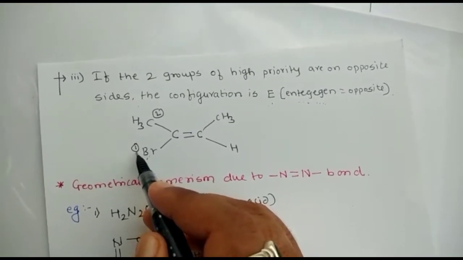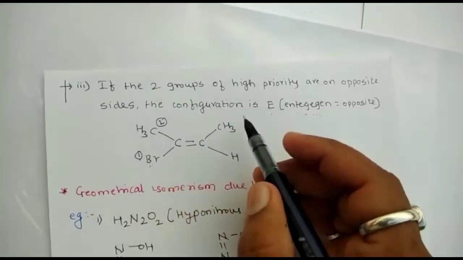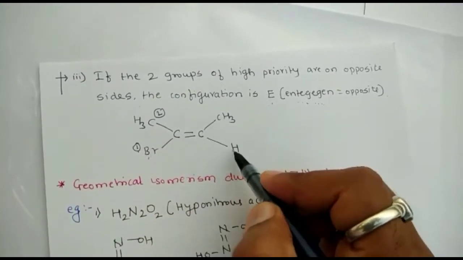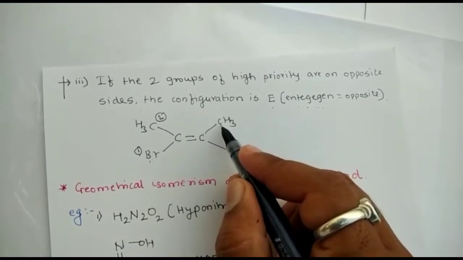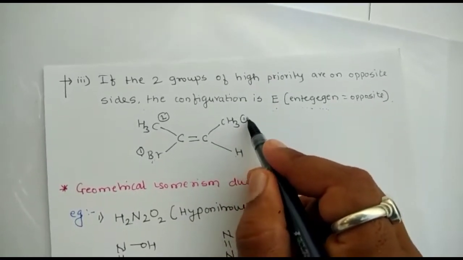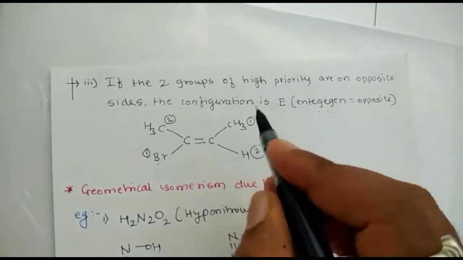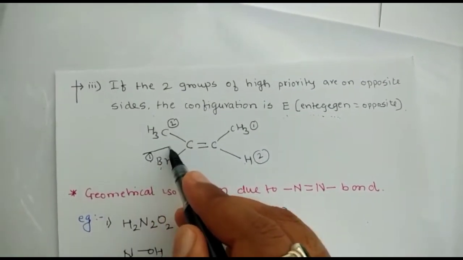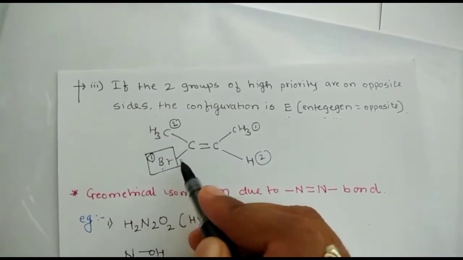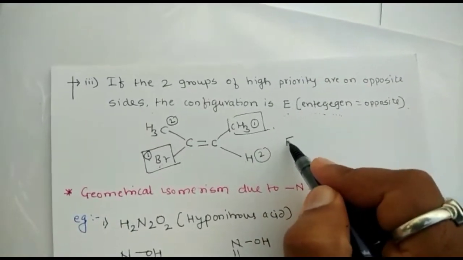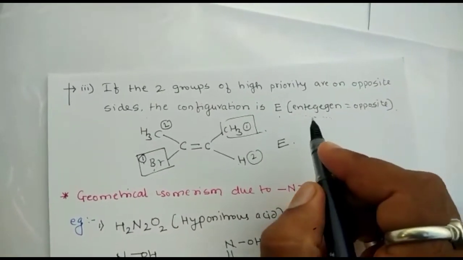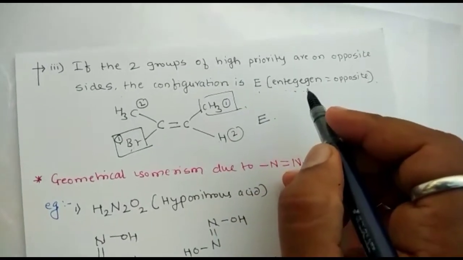Here is priority 1 and this is priority 2. In this case CH3 is there and H is there. Hydrogen has atomic number 1 and carbon has atomic number 6. The highest atomic number gets the highest priority. Here is 1 and here I'll give 2. If the highest priority groups are present on the opposite side, this is opposite, this is opposite, then the configuration is called E configuration. So this is about the EZ system of configurations.